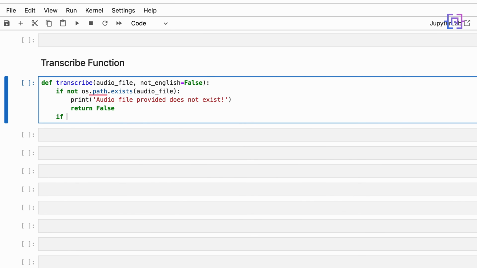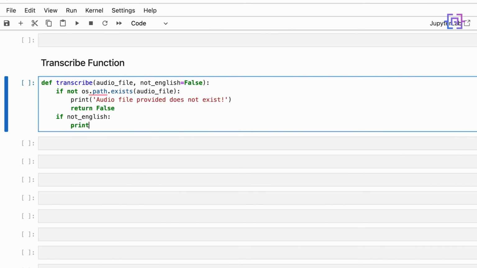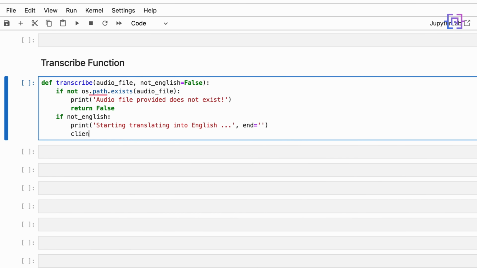Then we will check if not_english is true. Then we will print: starting translating into English. This means that the audio file is not in English and we have to make a translation. Then we will call our client.audio.translations.create.